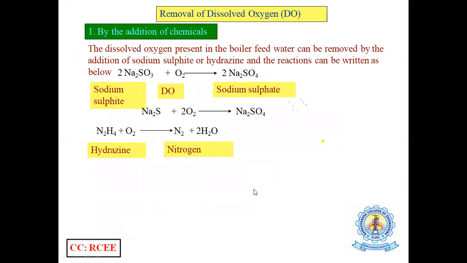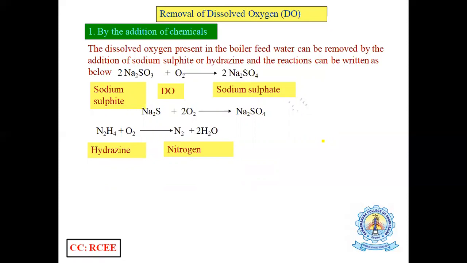And how can we remove this dissolved oxygen? That means how can we retard corrosion caused by dissolved oxygen? Here the main corrosion is caused by dissolved oxygen.